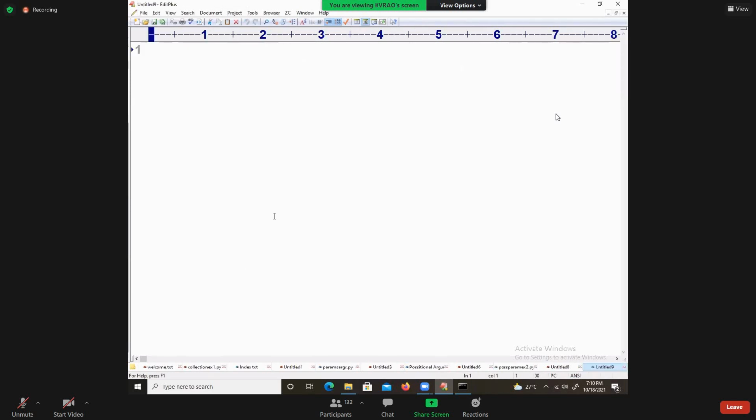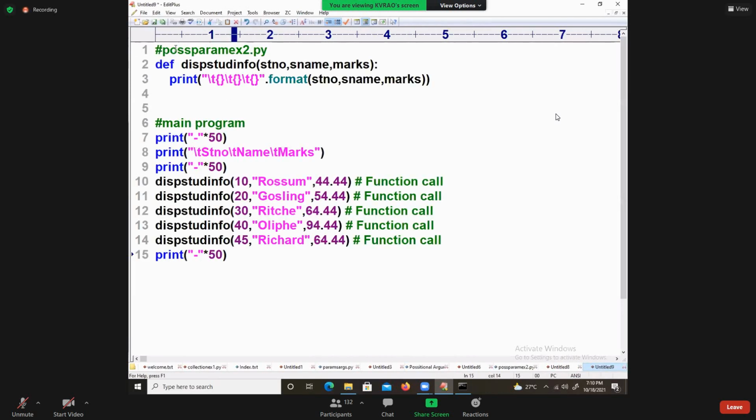This is the default parameter 1.py. Look here, number, name, marks, everything is coming in the main program.